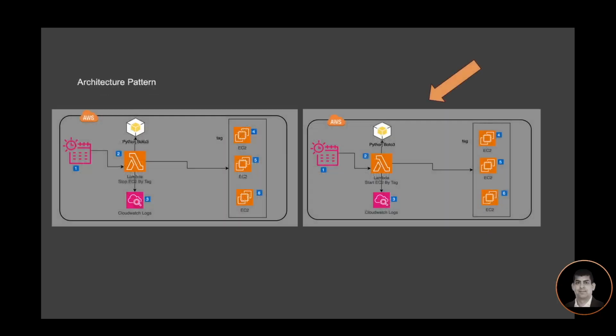Let's look at the architecture design. The first design here is for stopping the EC2 instance, and the second pattern here is to start the EC2 instance by tag. In this example, we have Event Bridge Scheduler, which is invoking the Lambda function that has the code to start the EC2 instance after looking the tag, and then start the instance and log the information in the CloudWatch log.